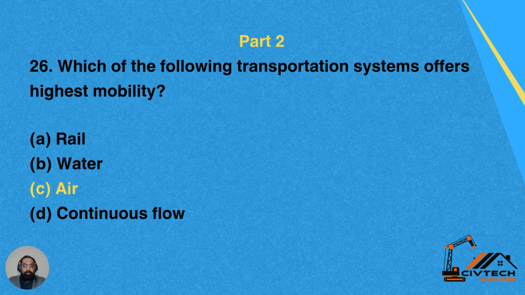Question number 26. Which of the following transportation systems offers high mobility? Option A, railway. Option B, water. Option C, air. Option D, continuous flow. So C is the correct answer for this question. It is air. Through planes, we ensure the highest mobility.